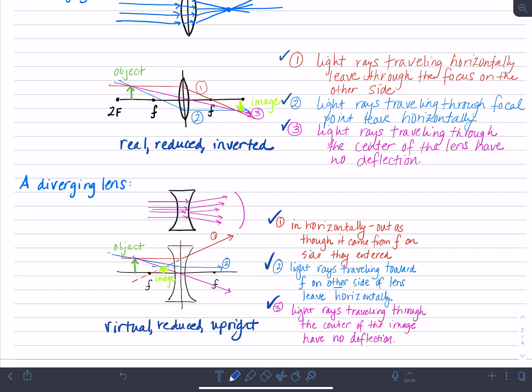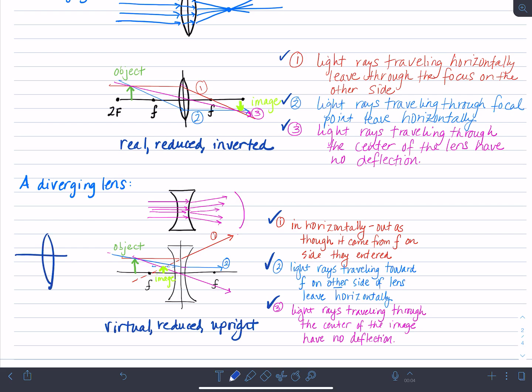Now that's one thing that's kind of like the opposite between lenses and mirrors. If you remember when we had a mirror, we had a light ray that came in. If we were extrapolating that on the other side of the mirror, and then the light ray actually did reflect back. That was what we had for mirrors. But for a lens, the light rays travel through the lens.